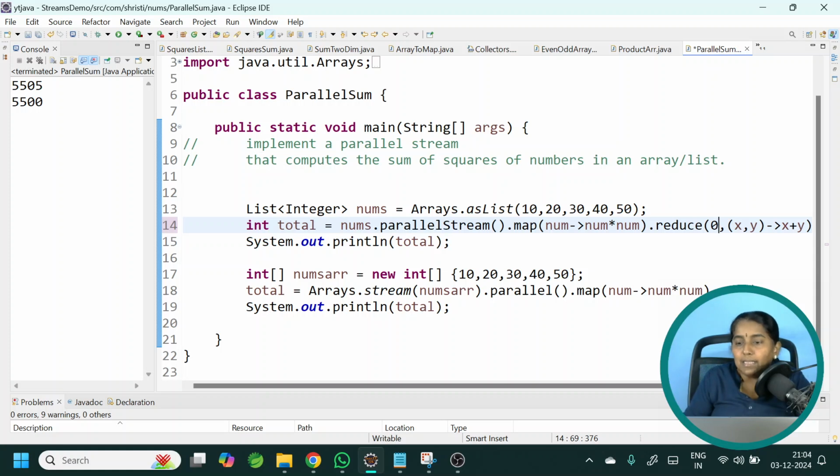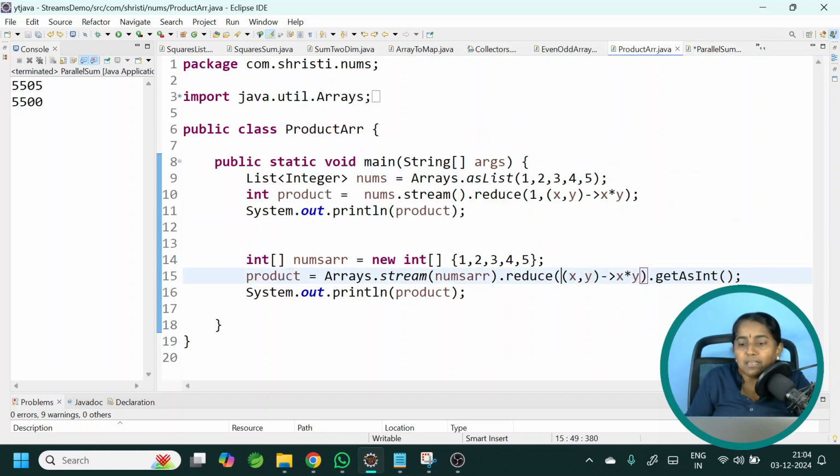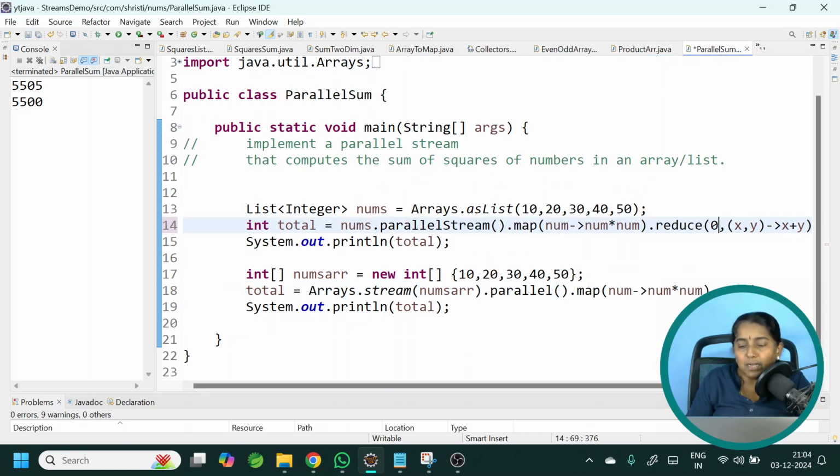That is the meaning. In case of product, you cannot give 0. If you give 0, what will happen? The complete output will be 0. So be very careful. If you give 1, every time it is getting added. Let me run it. Yeah, perfect. Now we have got the output. So I hope it is clear.